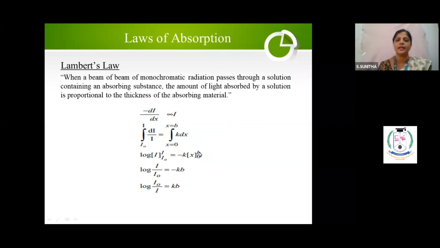Now for log I, substitute the upper limit minus the lower limit. That's what I have done. Log I by I naught is equal to minus k b, since for x you put b and the lower limit becomes 0. Now a minus sign is there, so when I reverse this to I naught by I, the minus sign vanishes. So log I naught by I is equal to kb, which shows that the absorbance is proportional to the thickness of the absorbing medium. This is what is given by Lambert's law.